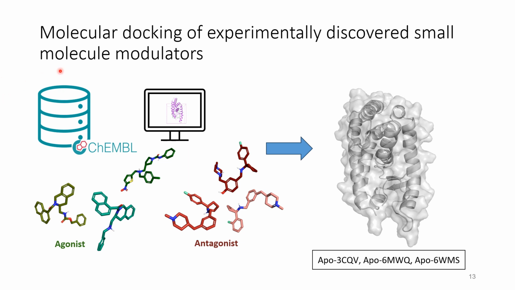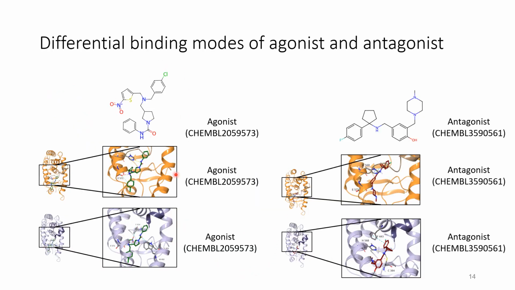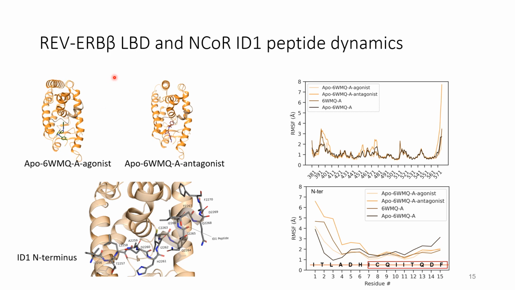Next, we performed molecular docking studies of experimentally discovered agonists and antagonists to the REV-ERB beta ligand binding domain. We performed molecular docking studies for agonists and antagonists in NCOR ID1 and NCOR ID2 peptide bound states to the REV-ERB beta ligand binding domain. We took these docked complexes of agonist and antagonist and ran simulations to understand the dynamics of the NCOR ID1 peptide and ID2 peptide.